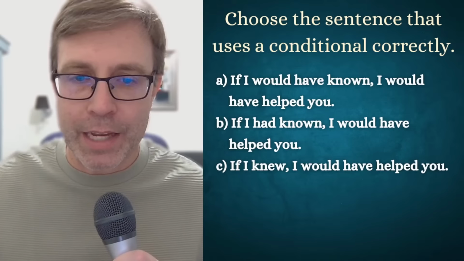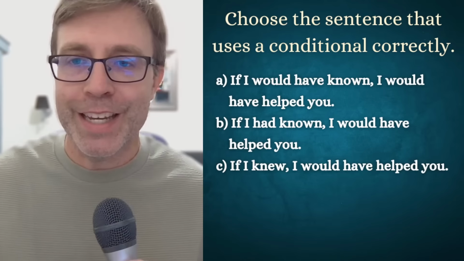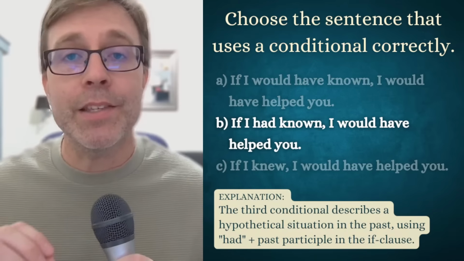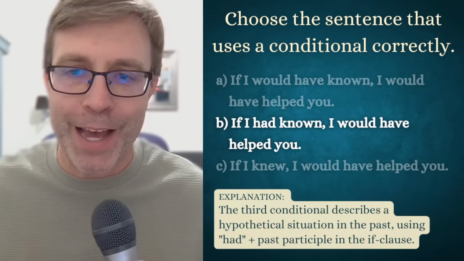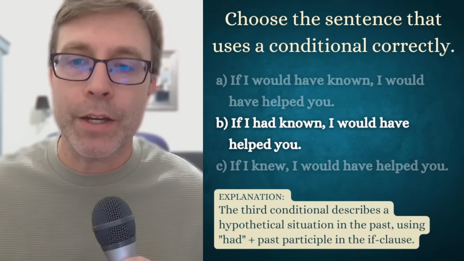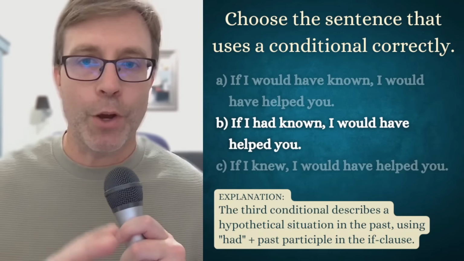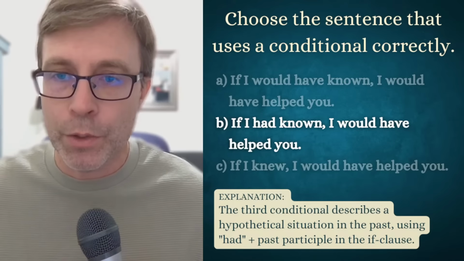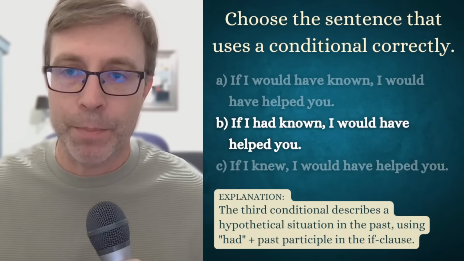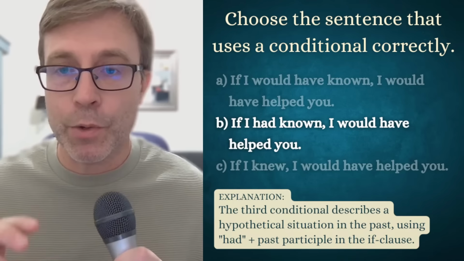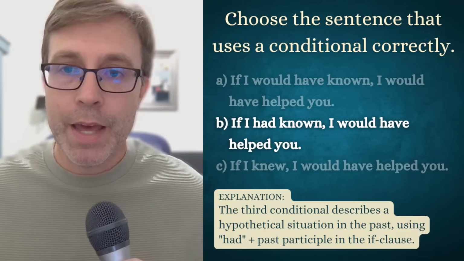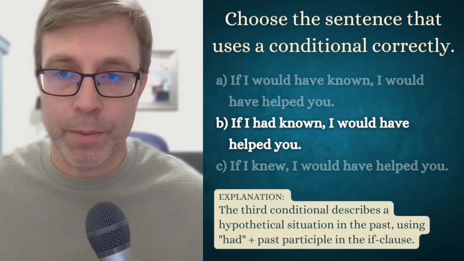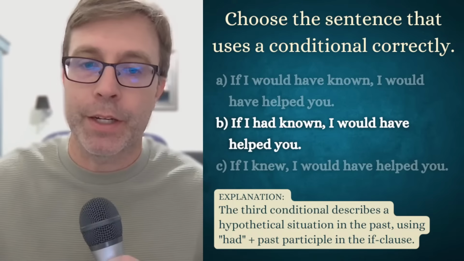So looking at these sentences, I hope, and I think many of you did, choose B. If I had known, I would have helped you. So this is the third conditional. I saw some of you got that as well. It's talking about a hypothetical situation in the past. Something has already happened. It cannot be changed. It is hypothetical. And in that case, you're going to use had plus the past participle, and that is going to be in your if statement. And then the result, you're going to use would have plus the past participle. So that is an example of the third conditional.